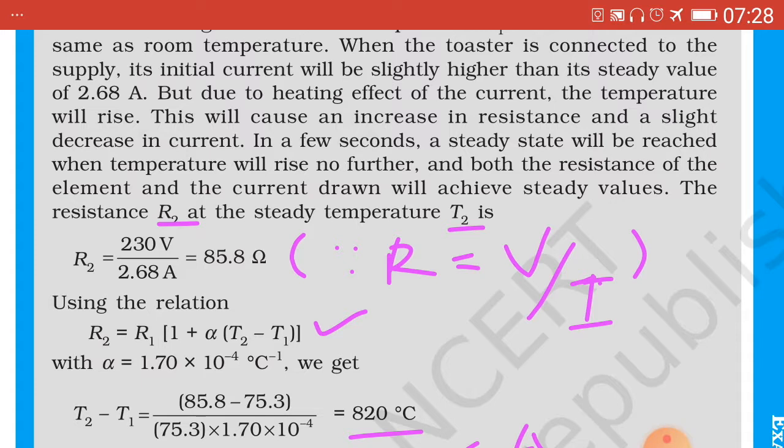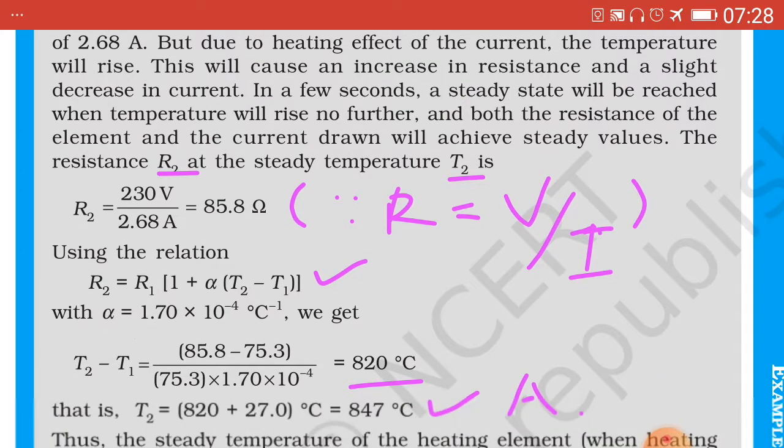Substituting the value of alpha in this equation, and the R2 value which we have calculated, 85.8, and R1, 75.3, given in the data, making T2 minus T1 the subject of the equation, we get T2 minus T1 equal to 85.8 minus 75.3 upon 75.3 into 1.70 into 10 raised to minus 4, which is the value of alpha. On simplification we get 820 degree Celsius, which has been underlined.